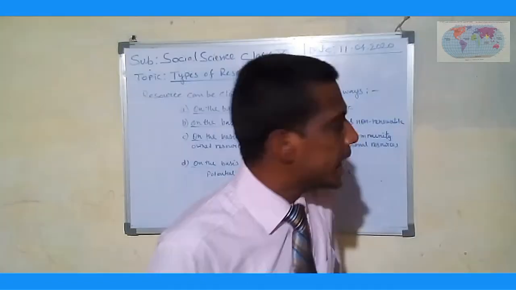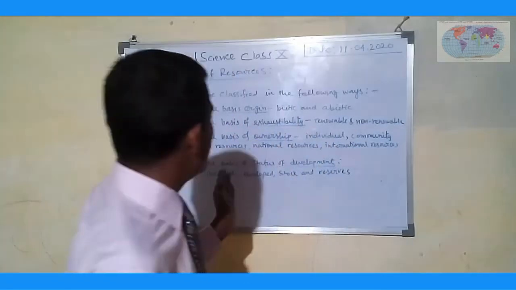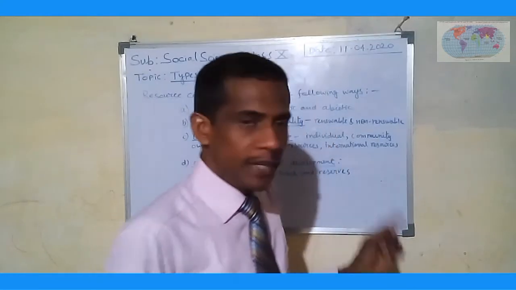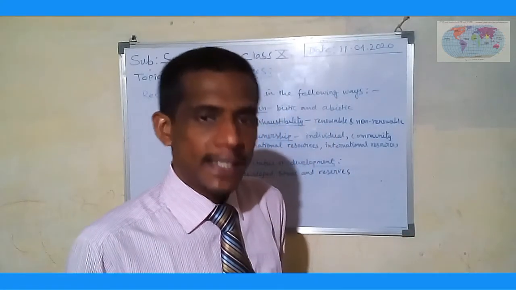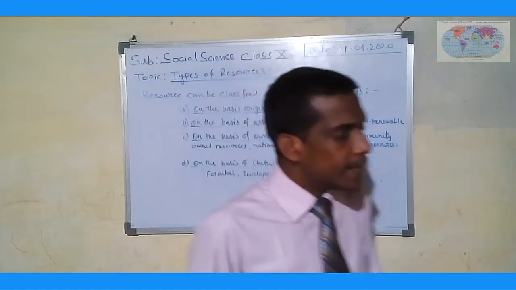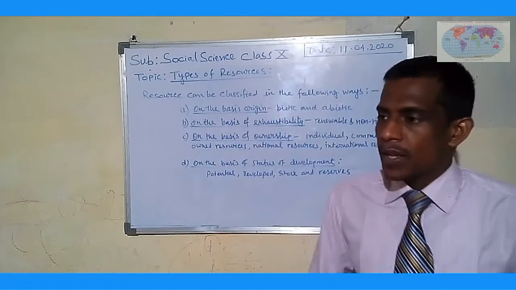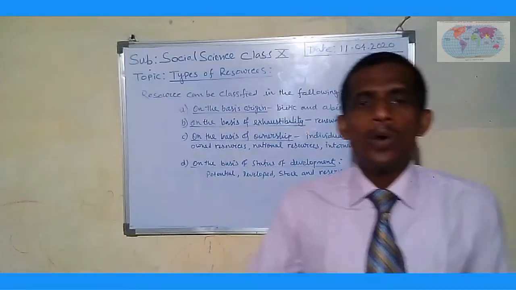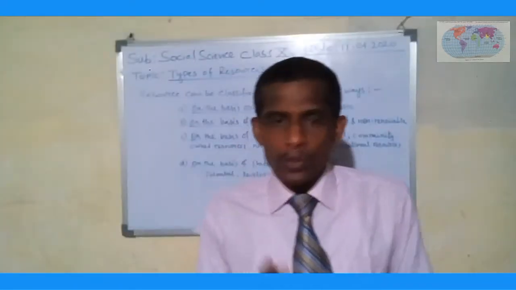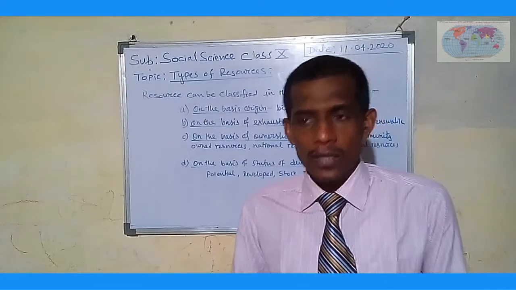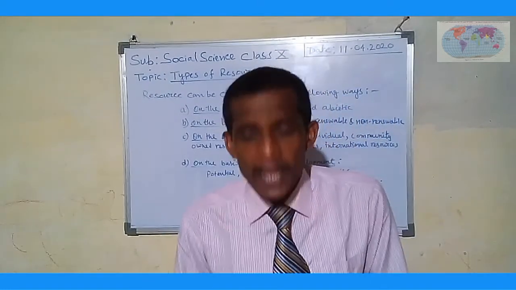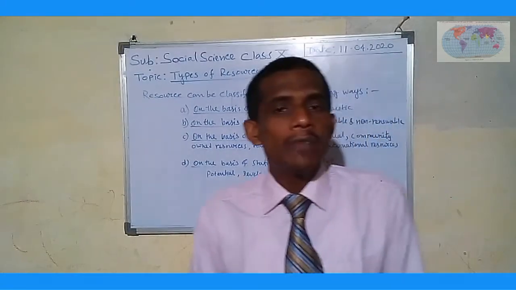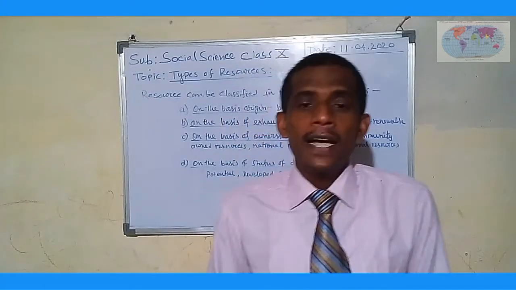And next is international resources. On the basis of ownership: individual, community, national, and international resources. International resources are the sea resources beyond 200 nautical miles, the exclusive economic zones, and these zones are regulated by international institutions.